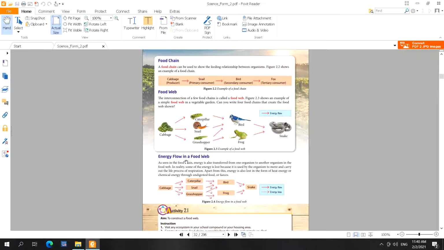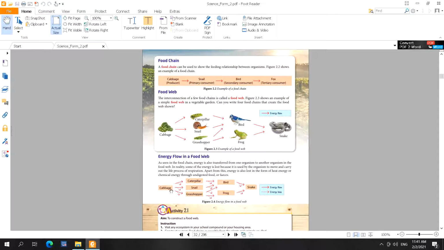Okay, energy flow in a food web. As seen in the food chain, energy is also transferred from one organism to another organism in the food web. In reality, some of the energy is lost because it is used by the organism to move and carry out the life processes of respiration and excretion.